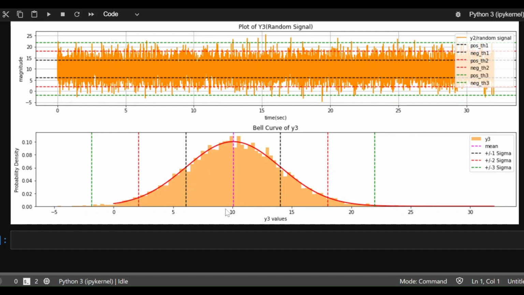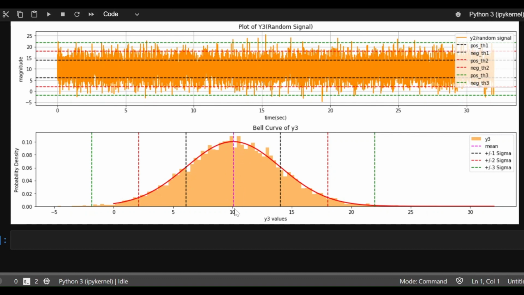This looks like a bell. And what it means is plain and simple: even if you have data which is randomly varying, the probability of you finding this data at its center value, at its average value, is the highest. That's what it means. You can see that at the data value 10, this is the mean, which is passing through the center of this data set, splitting it symmetrically into a top half and a bottom half. So you will find that this randomness has a tendency to cluster towards its mean. And this is a very good piece of information.